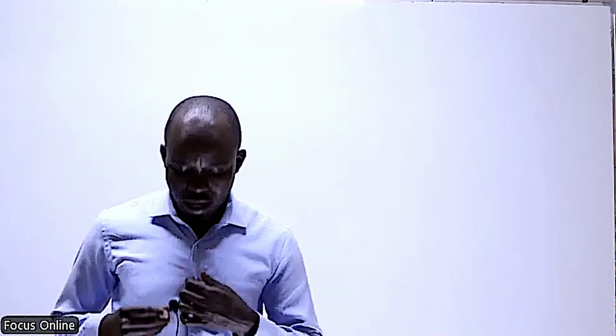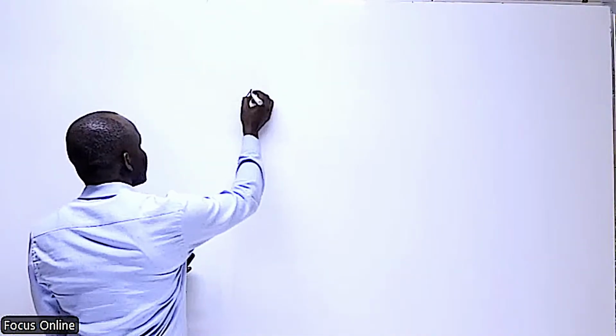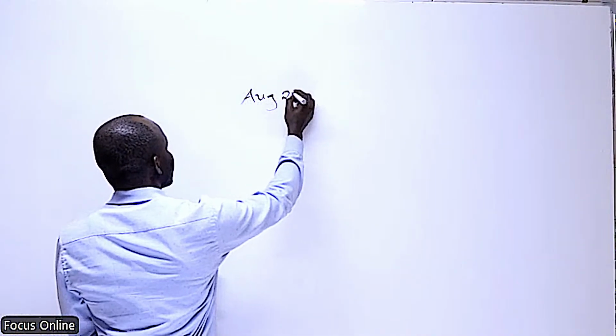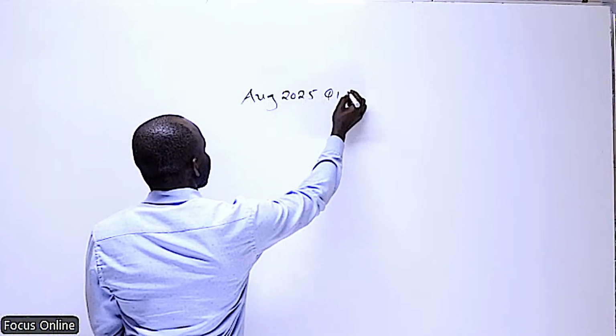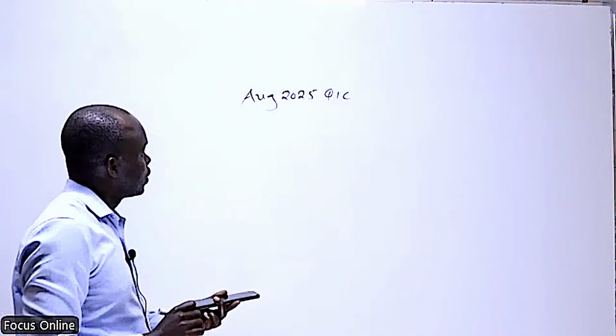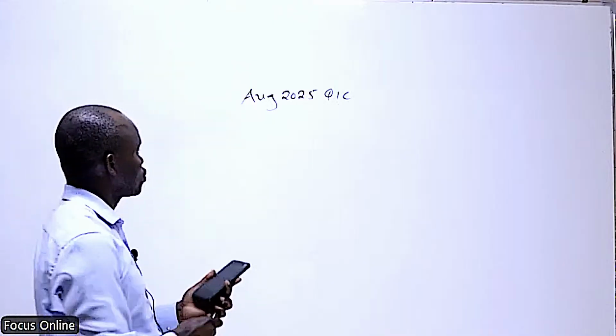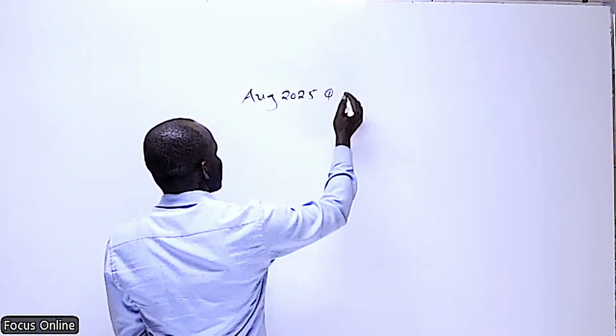Now, August 2025, question 1C. Not one, question 2C, sorry. Question 2C.